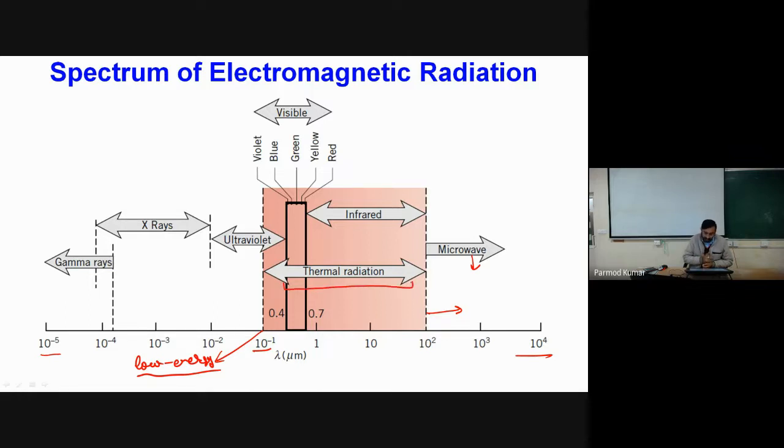Within thermal radiation, we have the complete regime of infrared rays, a portion of ultraviolet rays, and the entire spectrum of the visible rays. So all these waves within the range of 0.1 to 100 micrometer are called thermal radiations.